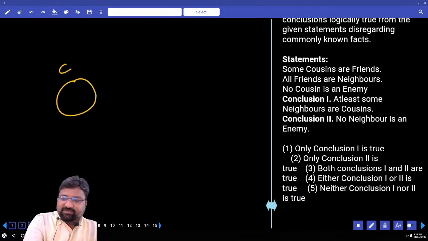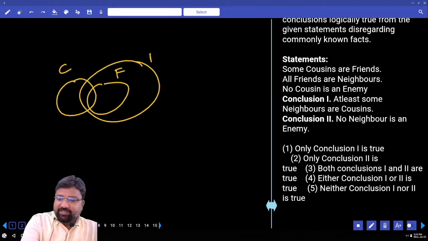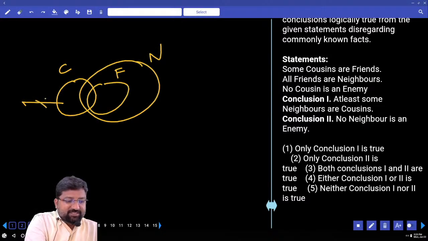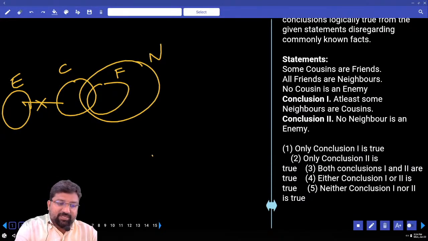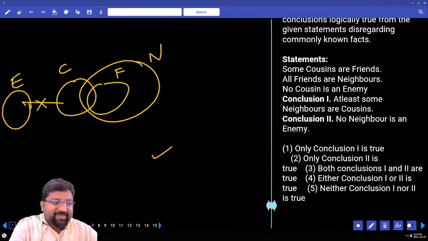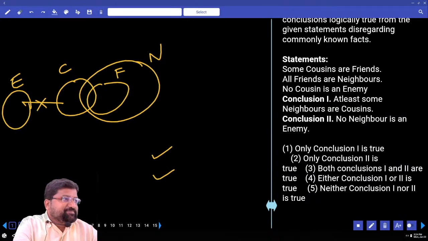Some cousins are friends, all friends are neighbors, no cousin is an enemy. Only the diagram, the rest only by looking at the diagram. First one, at least some neighbors are cousins. Some neighbors are cousins, right or wrong? Right. No neighbor is an enemy. Pakka, right.